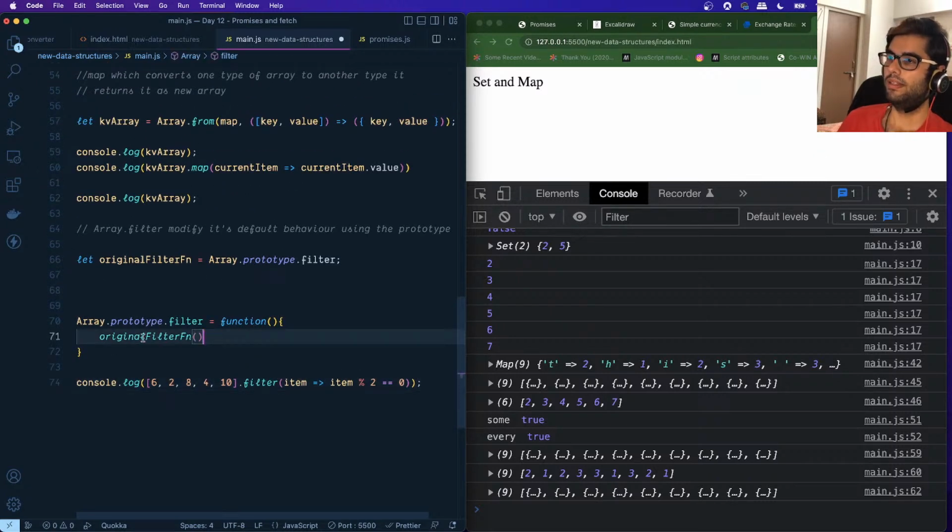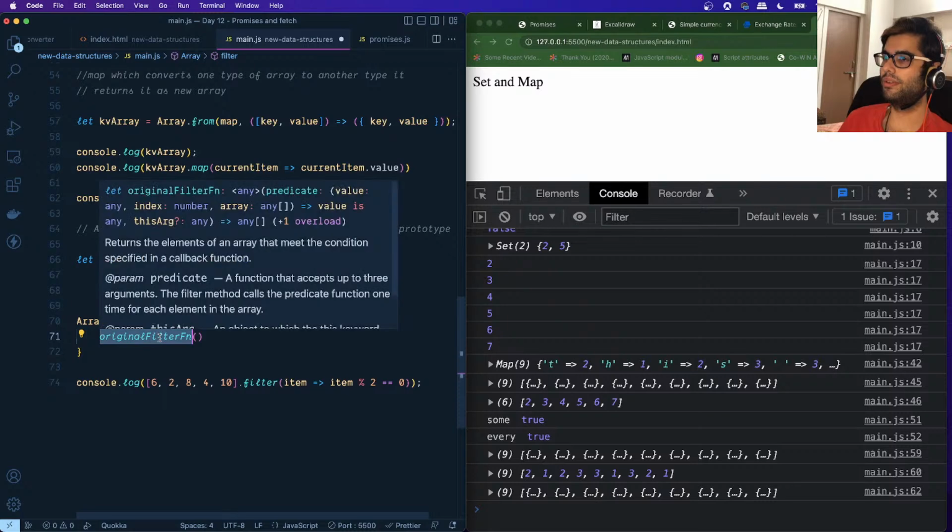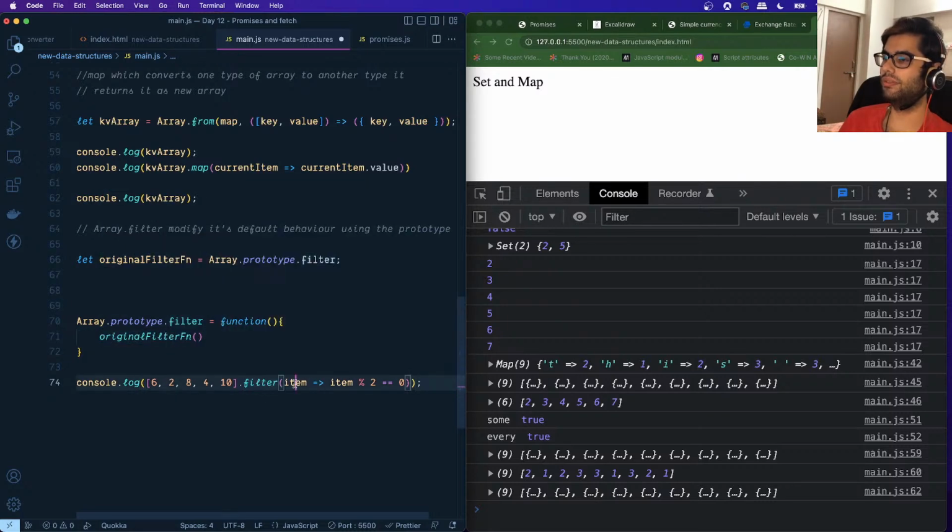All right. So we are having access to the original filter function. If you take a look at this, it is getting this callback, right? This is the callback function, which is passed to the filter function. So let's get the callback function over here like this, cb. And then this is the array on which we are calling the filter function, right? As we know, we get the special property known as this, which points to this object over here basically. So to access this array, we are going to make use of this.